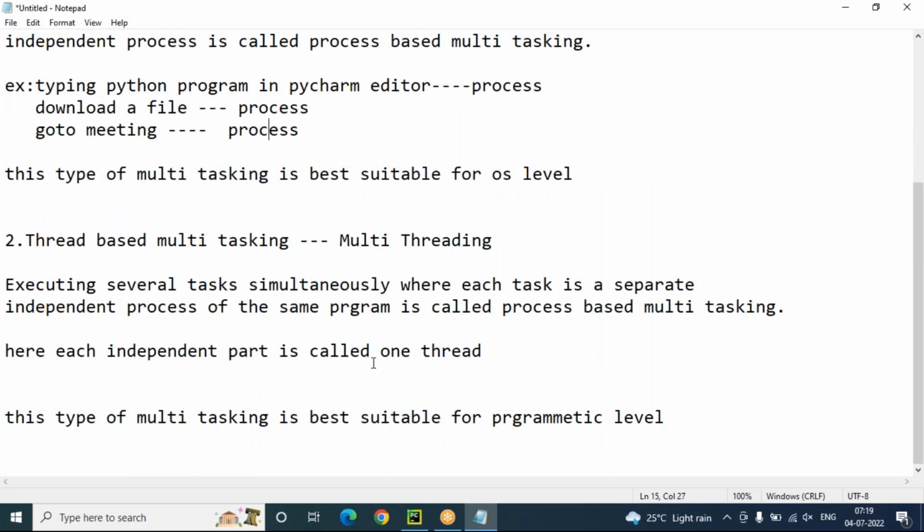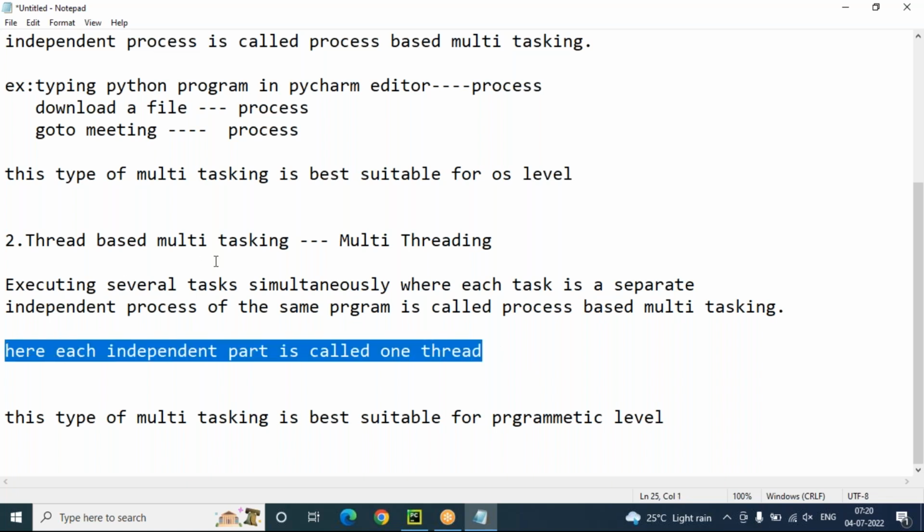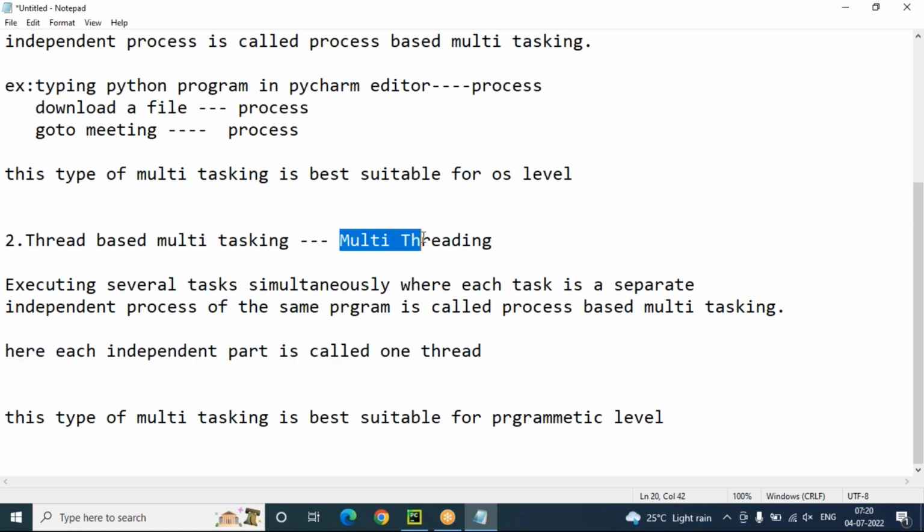But in a multi-threading program, what happens? If multiple threads are running for the same program and one thread gets disturbed due to memory issues, the other thread's memory can be shared. Memory can be shared among the multiple threads in a program. But in the operating system, memory is not shared. Each memory is allotted separately to a process, and only that process can use it. That is the difference between process-based and thread-based multitasking.